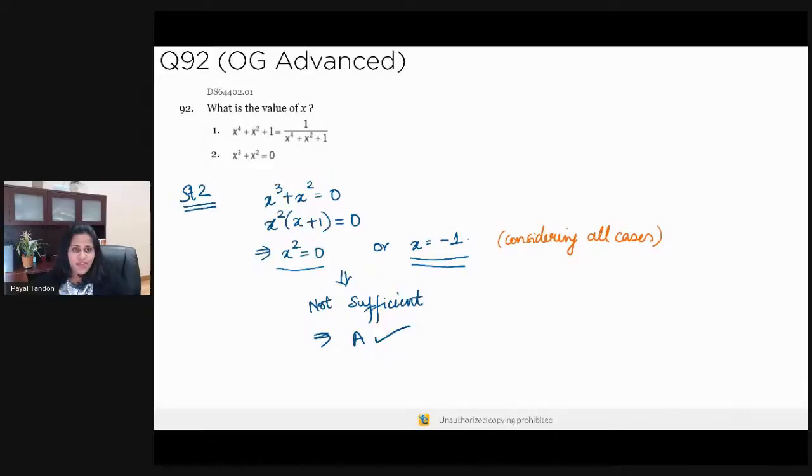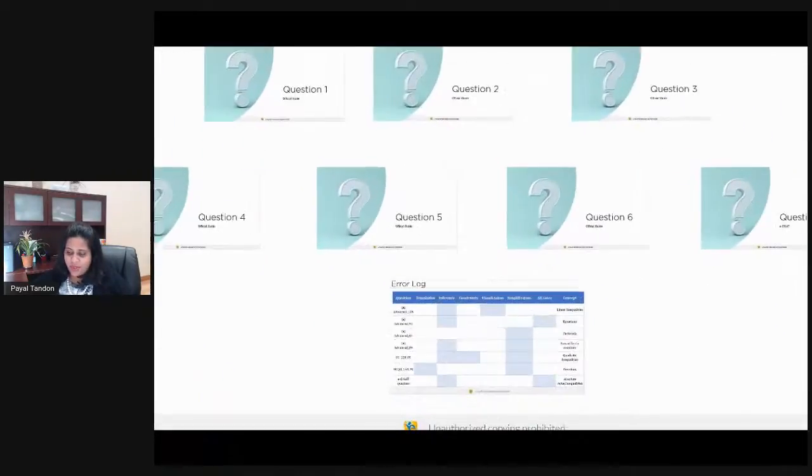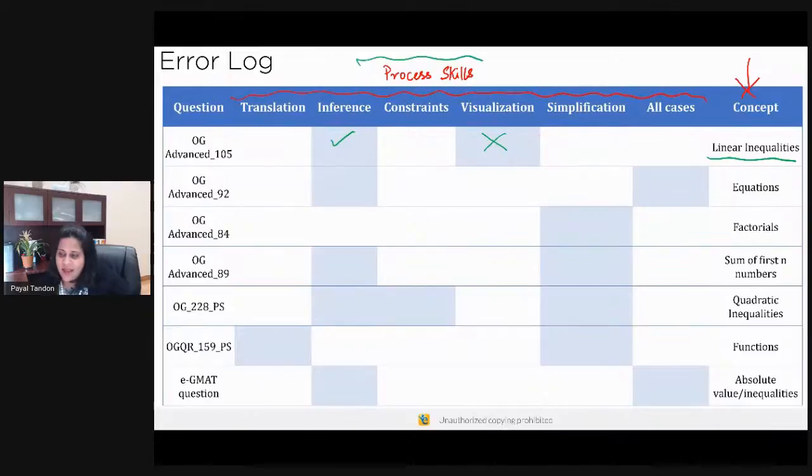But again, in this question, make sure that you consider all the cases and that you draw the right inferences. When you review the solution, the main thing is to see whether you considered all the cases or not, or whether you were able to draw inferences or not. If you were not able to draw inferences, I would want you to cross that out and add comments in your error log. If you didn't consider all the cases, I would want you to put those comments too.